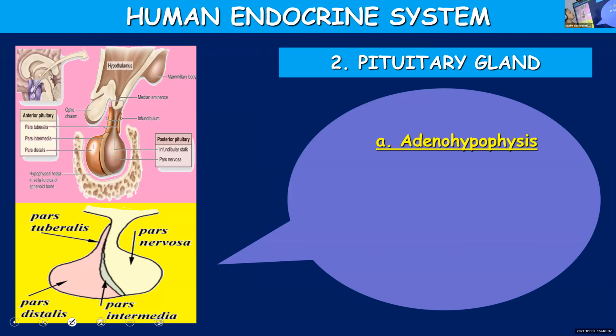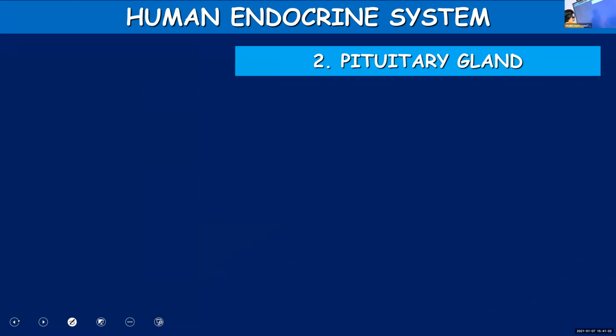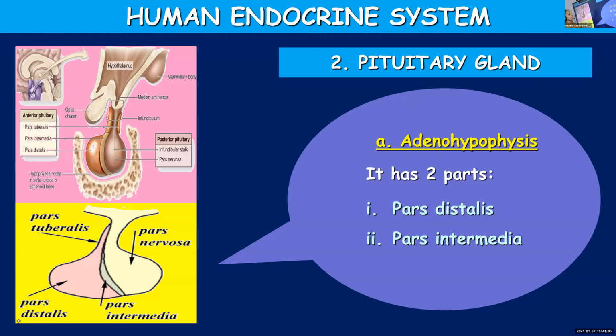The first one, adenohypophysis, you can subdivide into two parts. So the pituitary gland as such has two parts, adenohypophysis and neurohypophysis. Adenohypophysis is further subdivided into pars distalis and pars intermedia. Once again, pars distalis and pars intermedia. You should be thorough with the spellings.